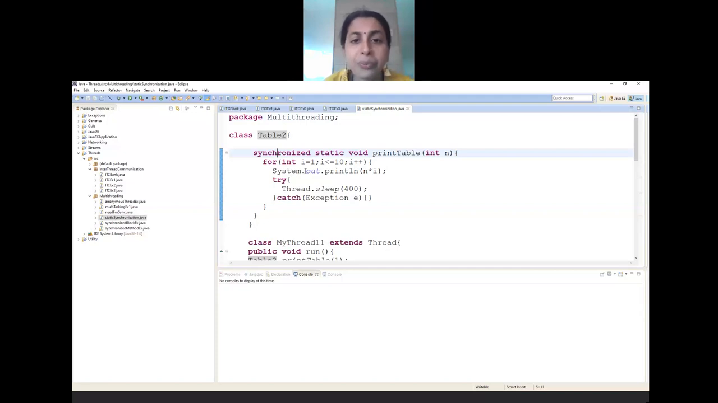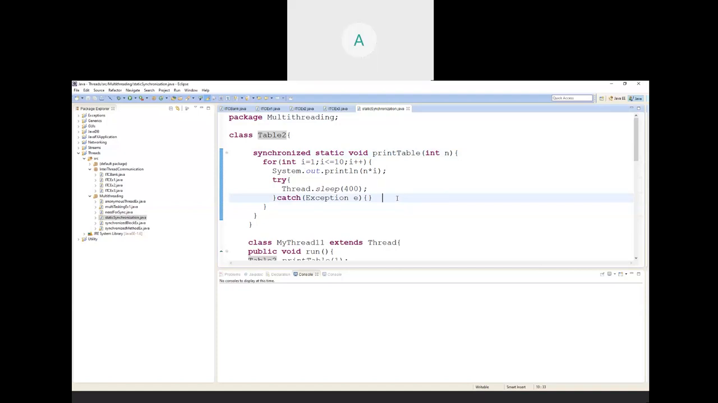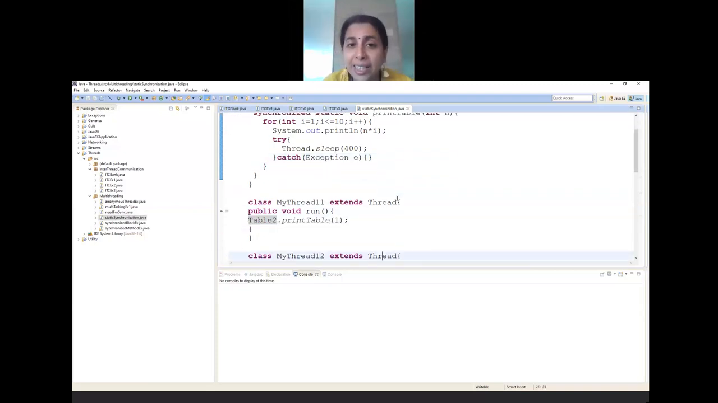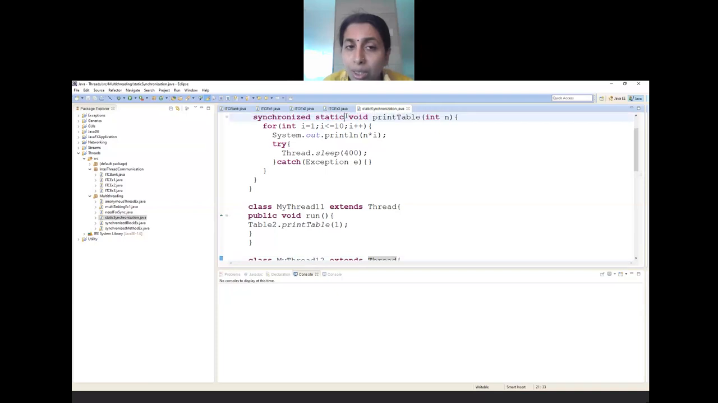Ma'am, static is used so that without making an object of it, we can use it. Correct. You need not create any object. For that reason, the static synchronization is useful. The synchronized word does what? Synchronization. What is the use of the static word? The static word makes sure that you can call that method without creation of an object.